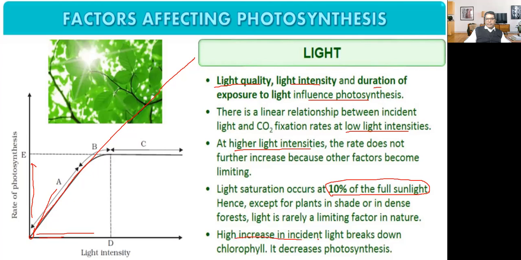A high increase in incident light breaks down the chlorophyll, and it decreases photosynthesis. If the intensity of light is very high, then it will damage the chlorophyll, and if the chlorophyll is damaged, it will decrease photosynthesis.